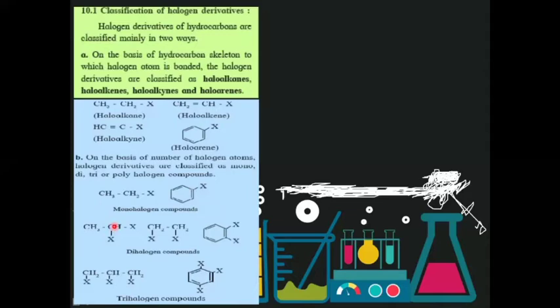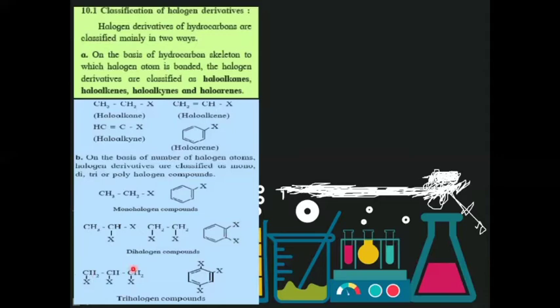Here CH3 single bond CH3, ethane, and in this ethane two hydrogens from this carbon are replaced by two halogens, or one hydrogen from this carbon and one hydrogen from this carbon are replaced by two halogen atoms. In this benzene, hydrogens from this carbon and this carbon are replaced by these two halogens. So they are called dihalogen compounds.